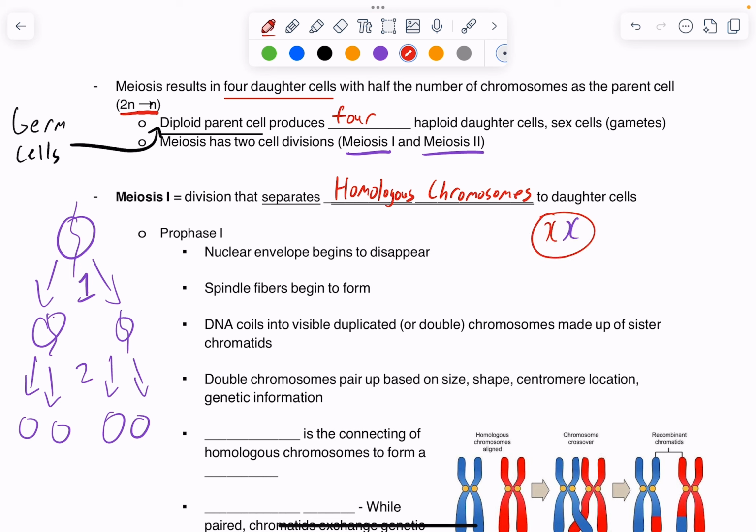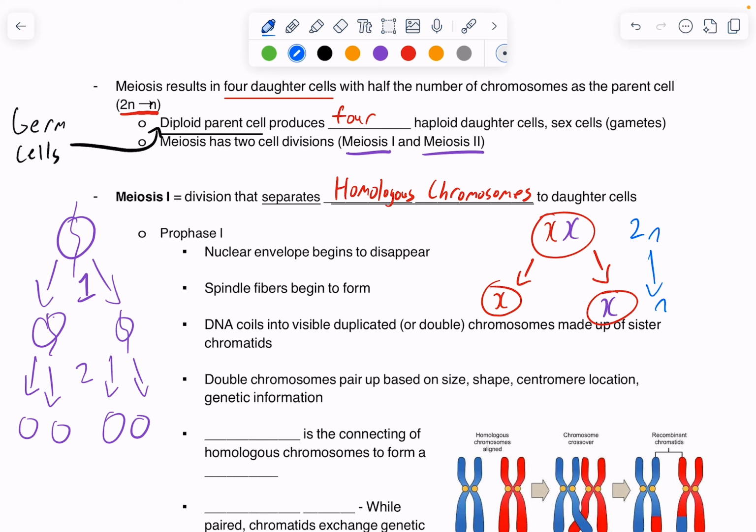And all we're doing in meiosis 1, not all we're doing, but we're going to be taking our homologous pairs and moving them to different cells. An important thing to know about this is how we go from 2N to N, right? Because we've broken up the homologous chromosomes, we've broken up the twins. And so this goes from a diploid cell to a haploid cell. This reduction from diploid to haploid takes place in meiosis 1.